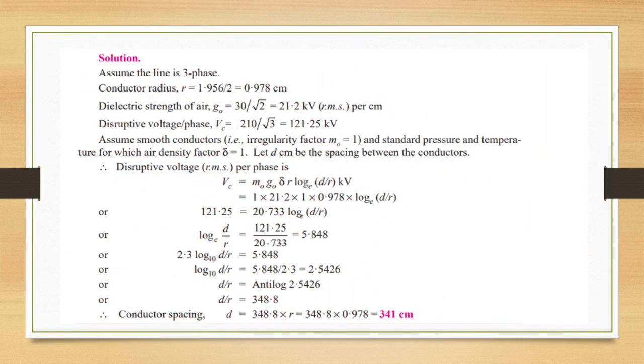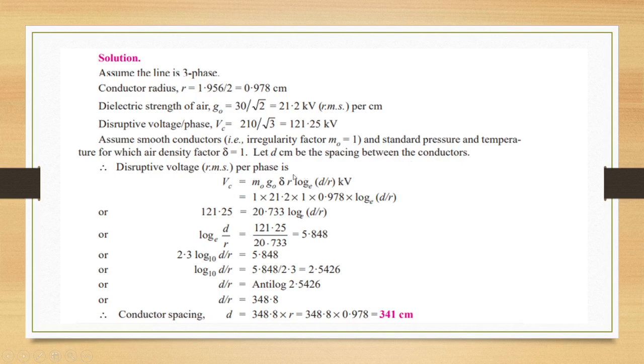Solution. Assuming the line is three-phase, conductor radius R is 1.956 by 2, that is 0.978 centimeter. Dielectric strength of air G0 is 30 by root 2, that is 21.2 kilovolt per centimeter. Disruptive voltage per phase VC is 210 by root 3, that is 121.25 kilovolt. Assuming smooth conductors, that is irregularity factor M0 is 1, and standard pressure and temperature for which air density factor delta is 1. Let d centimeter be the spacing between the conductors.